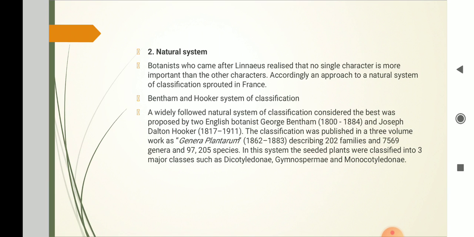The classification was published in the 3 volumes work as Genera Plantarum, describing 202 families and 7,569 genera and 97,205 species. In this system, the seeded plants were classified into 3 major classes such as Dicotyledons, Gymnosperms and Monocotyledons.